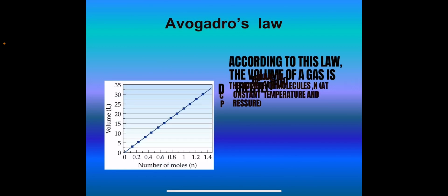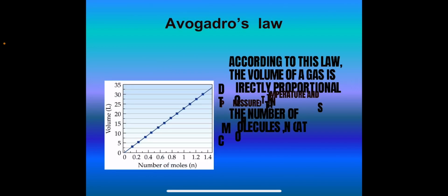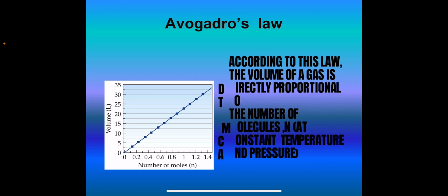Next is Avogadro's law. This law relates the volume of a gas to the number of molecules at constant temperature and pressure. It was put forward by Avogadro in 1811. This law states that equal volumes of all gases under similar conditions of temperature and pressure contain an equal number of molecules, irrespective of the nature of the gas.